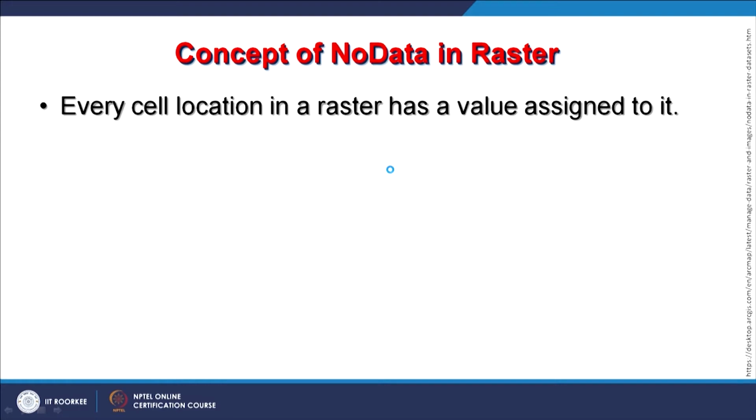As you know, in raster every cell has its location and a value. If I have an 8 bit digital elevation model or 8 bit satellite image, then my values might vary between 0 to 255, that means I can have a maximum of 256 values.